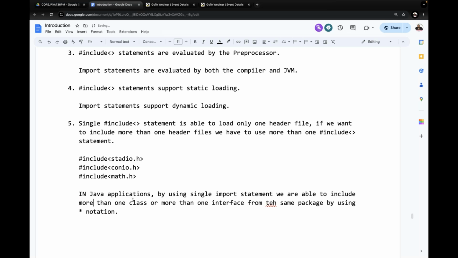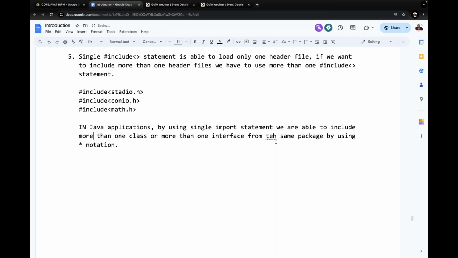Understand this point here? We can include more than one class or interface of the same package by using star notation.